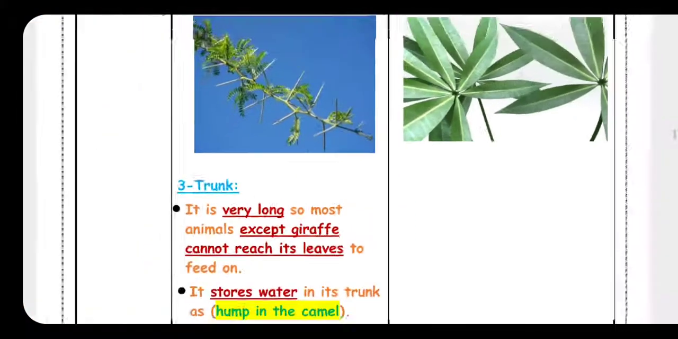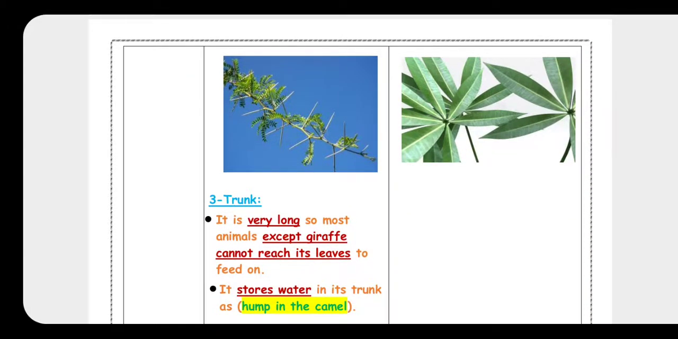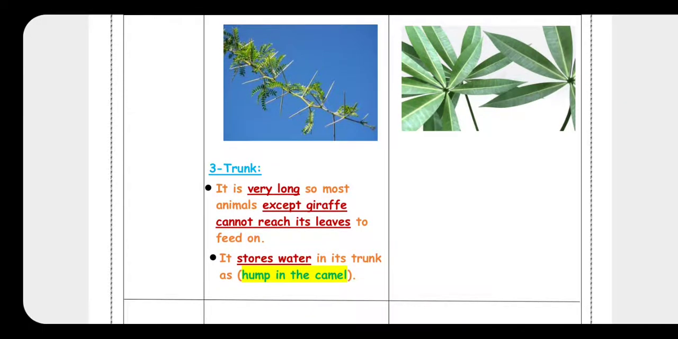The last part, now we will talk about the trunk in acacia tree only. It's very long. So most animals, except the giraffe, can't reach the leaves of the acacia tree because the trunk is very long. But because the giraffe has a tall neck, it can reach the leaves of acacia tree.